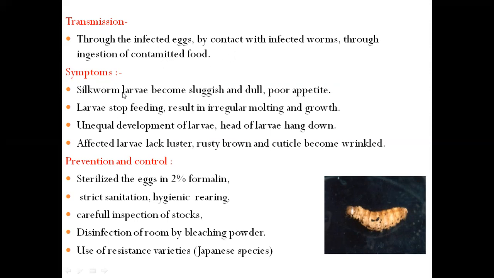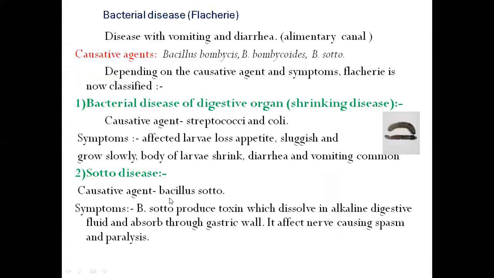These are certain symptoms larvae show after being affected by pebrine disease. The main symptoms include stopping feeding, becoming sluggish and dull, and the cuticle becoming wrinkled. And these are the certain prevention and control measures of pebrine disease.